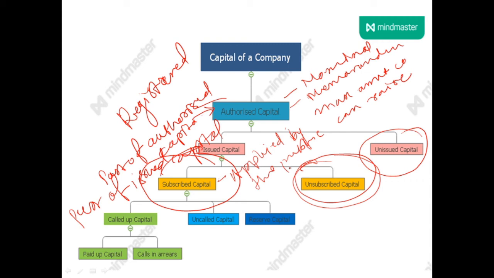Now what is called up capital? Called up capital is the amount of subscribed capital which the directors have called upon the shareholders to pay. We know that after application, the subscription list is prepared, and later on allotment is given to the shareholders, and some amount is called up by the board of directors. So what is called up capital? It is the amount of subscribed capital which the directors have called upon the shareholders to pay.